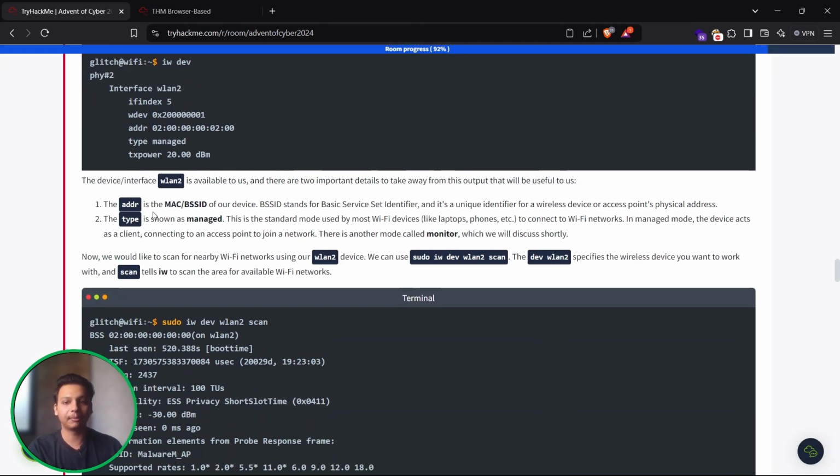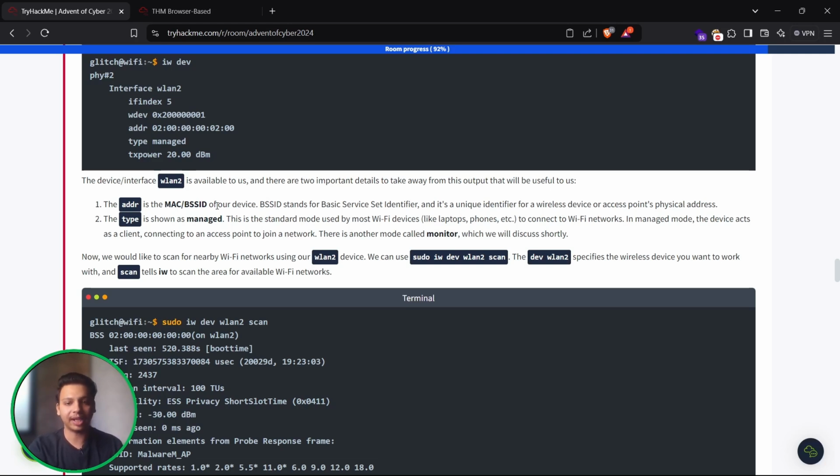They have given complete details over here. The device interface wlan2 is available for us, and there are two important details to take away from this output. The first is the address, that is over here. The address is the MAC and the BSSID of our device. BSSID stands for Basic Service Set Identifier, and it's a unique identifier for a wireless device or access point, the physical address.